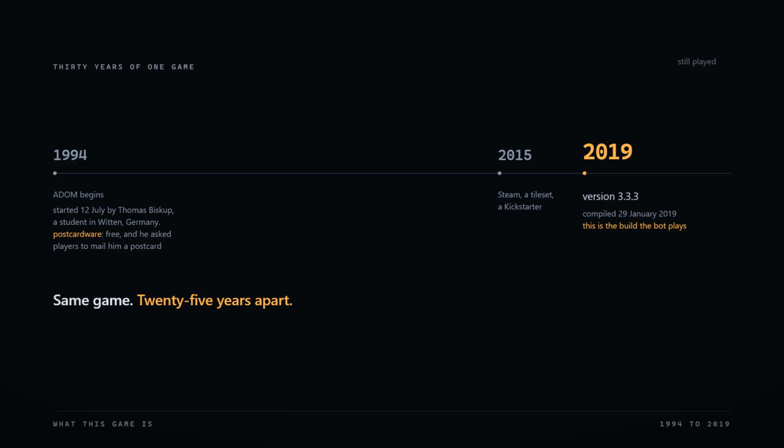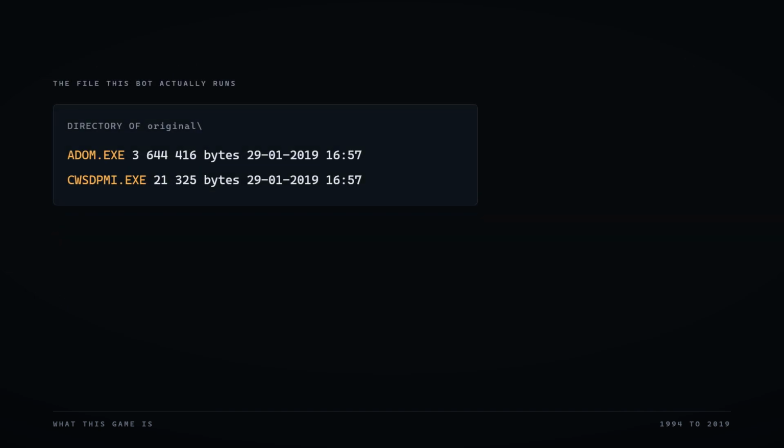Steam, a graphical tile set, a Kickstarter. The build I'm automating is from 2019. Same game, 25 years apart. Here's the part that surprised me. That 2019 build is still a DOS program.